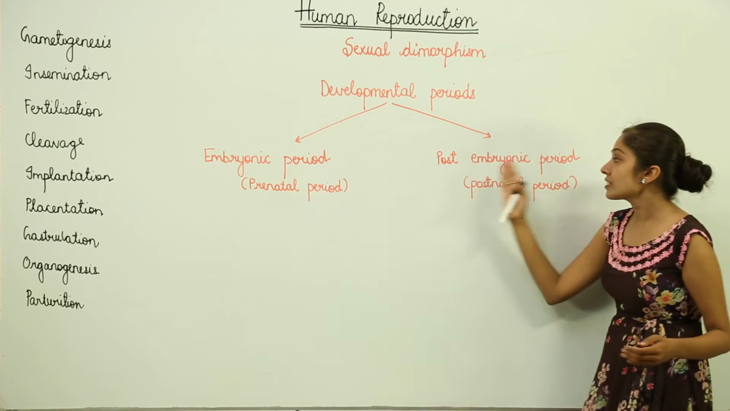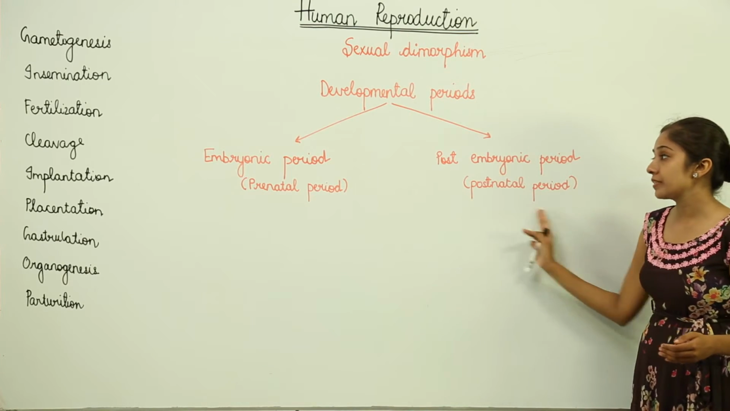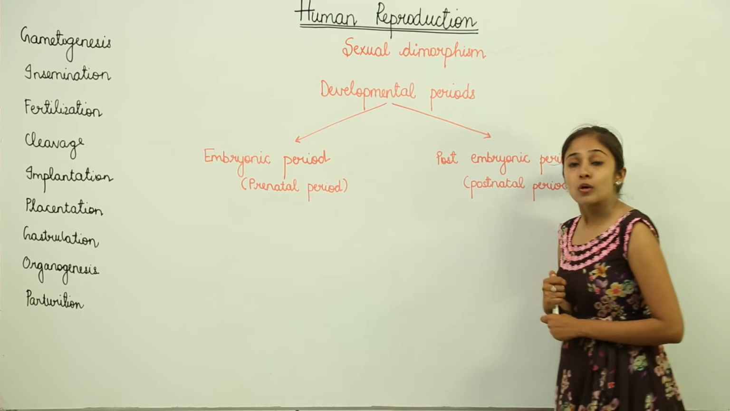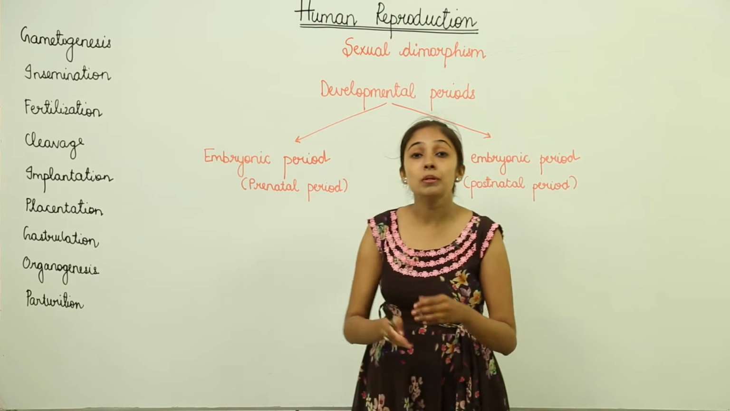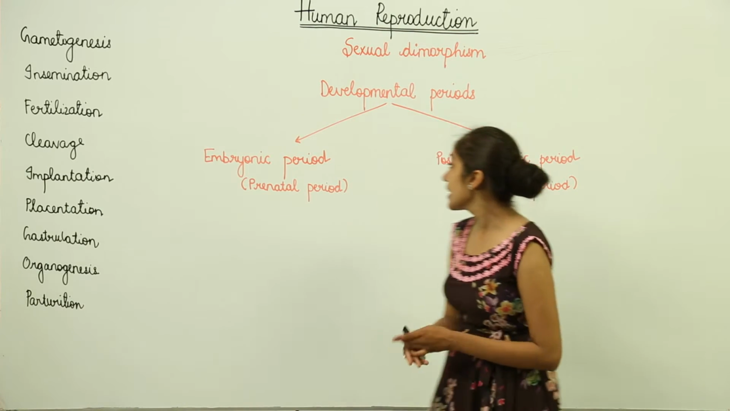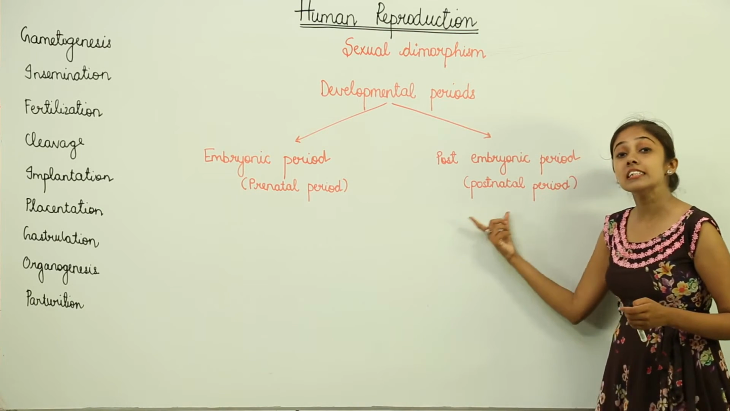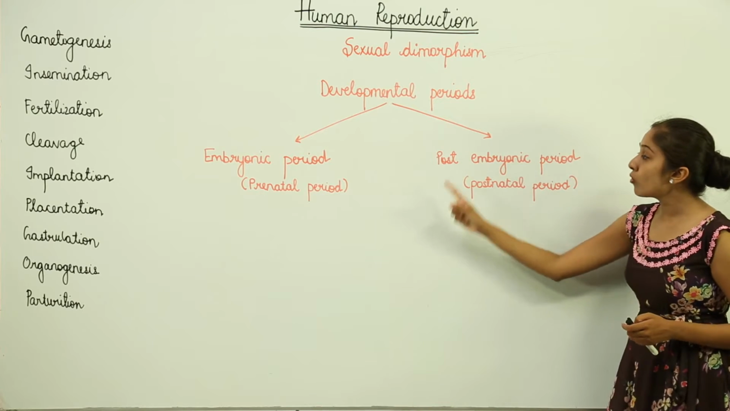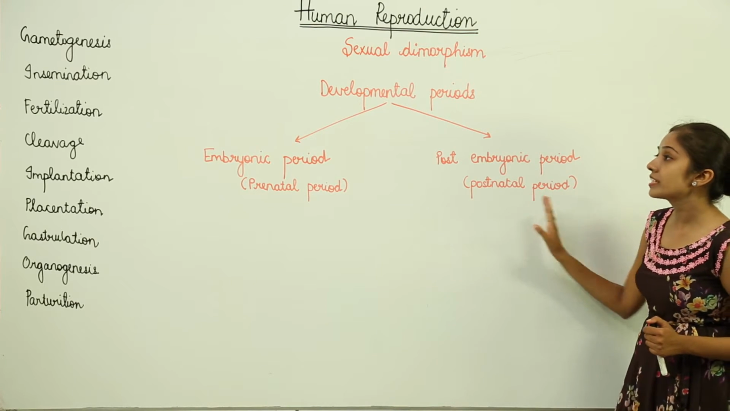Then we have the post-embryonic period or postnatal period. This is a period which starts from the birth of the baby till the death of the individual, right? It begins with the birth and lasts till the death. So it's known as the post-embryonic period, or you can say postnatal period.